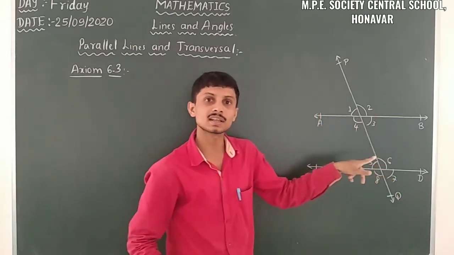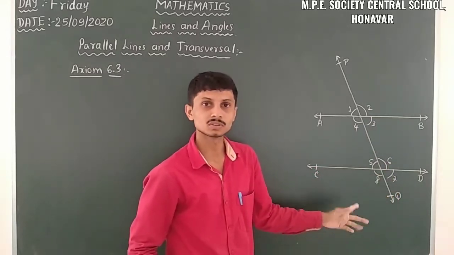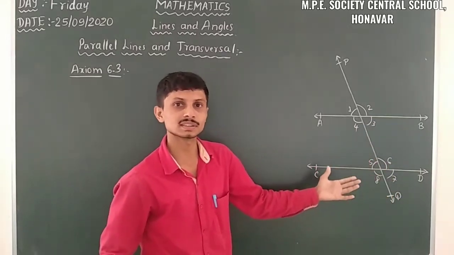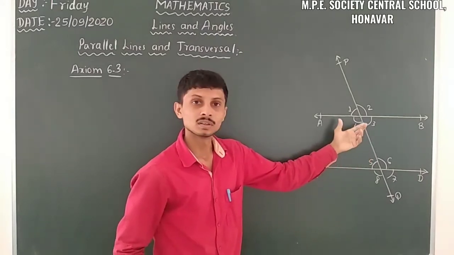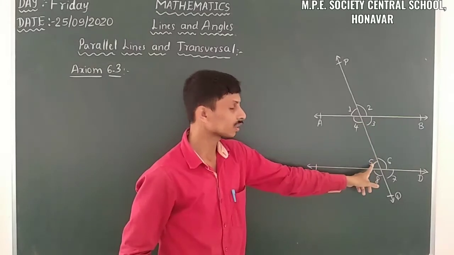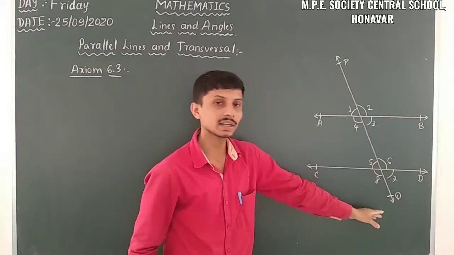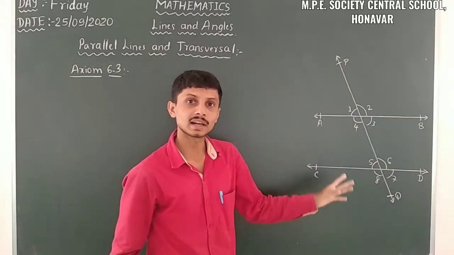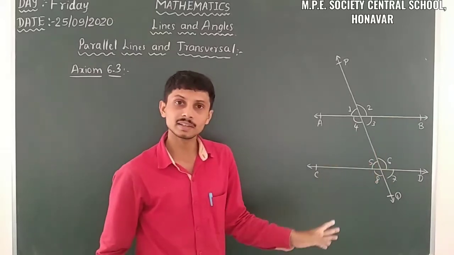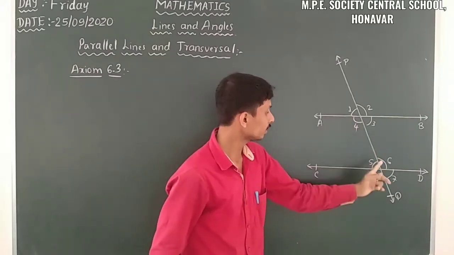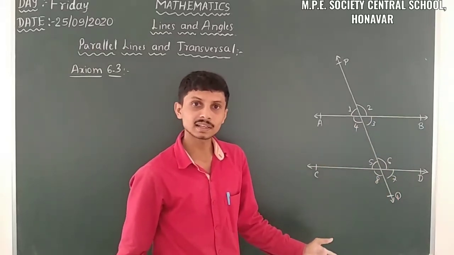So here just small changes are there. So 1, 2, 3, 4, 5, 6 and 7, 8. So likewise just small changes are there. So here just observe, 1 and 5, 2 and 6, 3 and 7 and 4 and 8 are corresponding angles, and in case of alternate interior angles, 4 and 6 and 3 and 5 are alternate interior angles. Then 1 and 7 and 2 and 8 are alternate exterior angles.